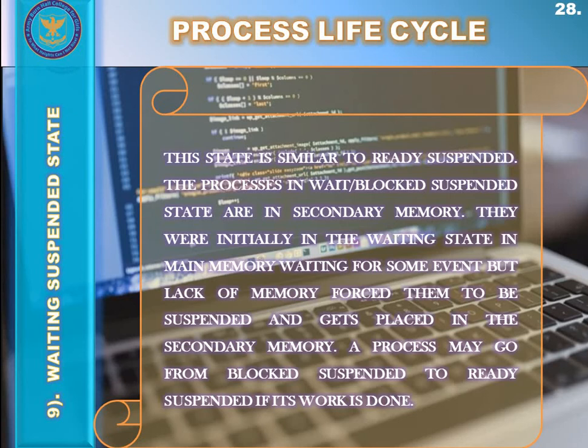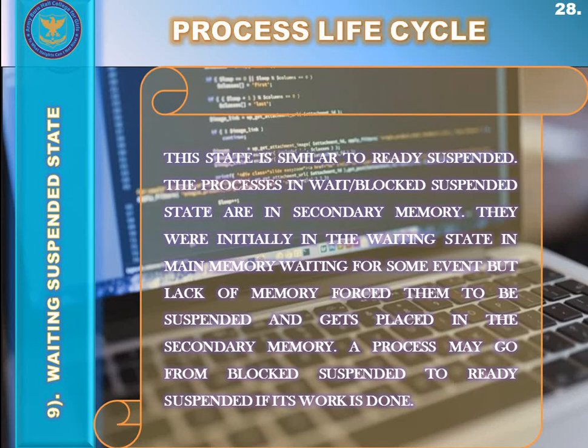It means that suppose there are 2 or 3 processes present in the waiting or blocked state. The higher priority process would be able to stay inside that waiting or blocked state. But if the memory is full, the lower priority process would be kicked out or thrown out of the waiting or blocked state into the waiting suspended state. So after a resource or input output operation becomes available to a process in the waiting state,